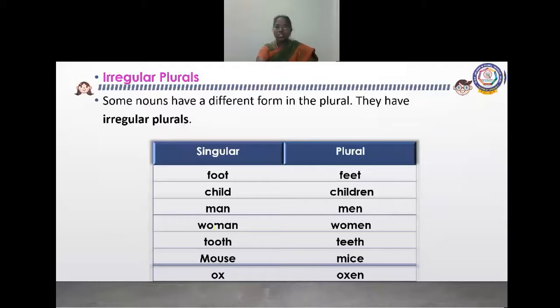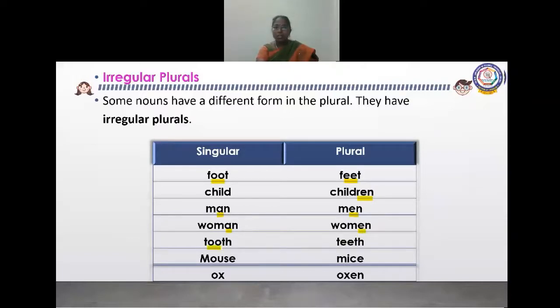Here we changed the vowel O to EE. The vowels changed, no? Child, we added ren, children. Man, here the vowel A changed to E. And woman, A changed to E. These are irregular.